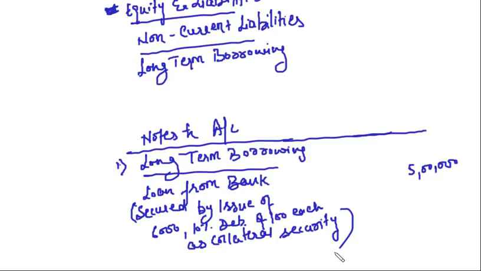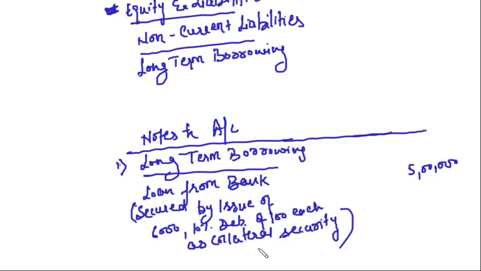So this is how you are going to disclose it in the balance sheet if you are following method 1, where no journal entry is to be passed. What you have to do, you have to just make a disclosure in the balance sheet in the notes to accounts under the head long-term borrowing, where you say you have taken a loan from bank of 5 lakhs, and then in the bracket you will say this loan from bank is secured by issue of this much debentures of the face value as collateral security.